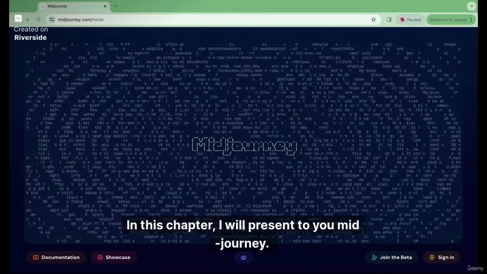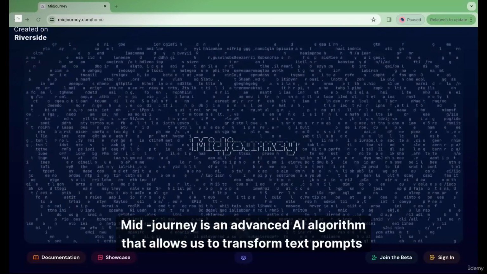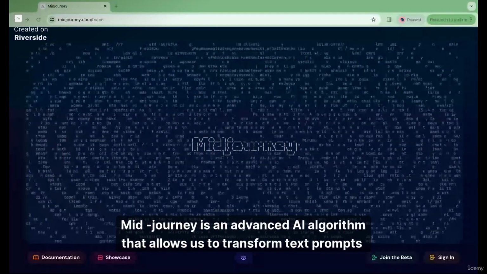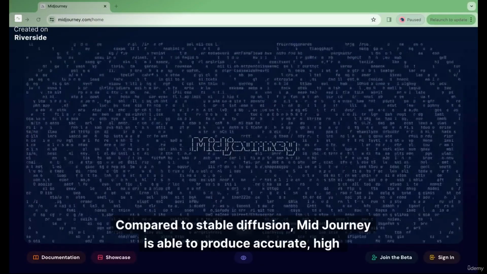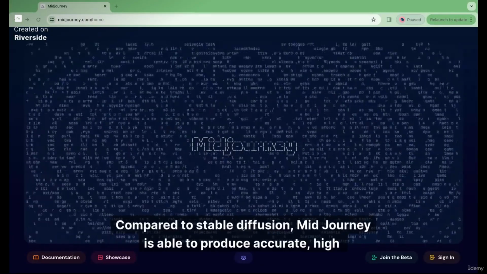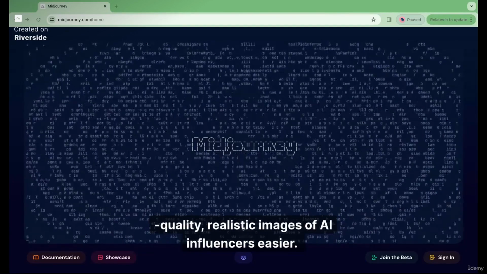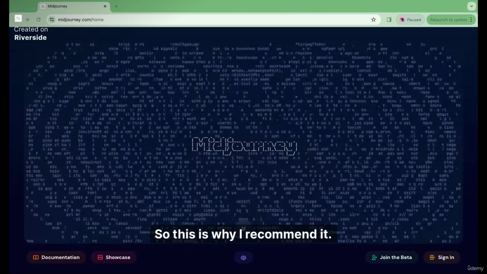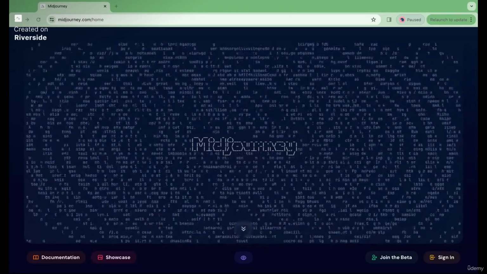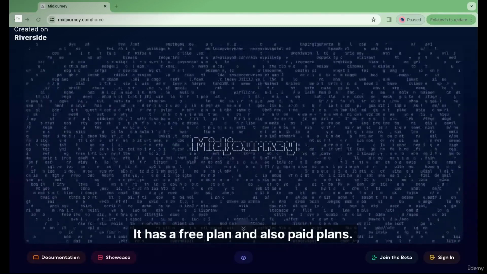In this chapter, I will present to you midjourney. Midjourney is an advanced AI algorithm that allows us to transform text prompts into images. Compared to Stable Diffusion, midjourney is able to produce accurate, high-quality, realistic images of AI influencers more easily, so this is why I recommend it. It has a free plan and also paid plans.